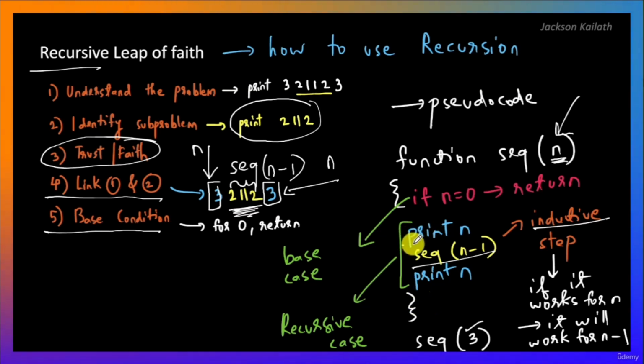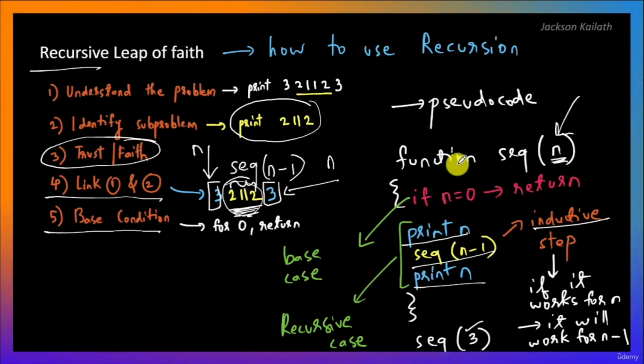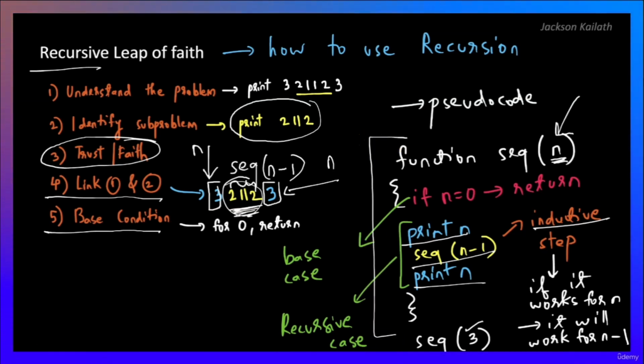So again, it'll work for n because we have set it up correctly, right? So we have printed n, so we got this 3 over here. Then we have done the recursive call to get this part over here, and we have done again print n to get this 3 over here. All right, so this is how we can apply recursion in a wide variety of problems, and again this will become more and more easy with a lot of practice. Let's take one more example over here.